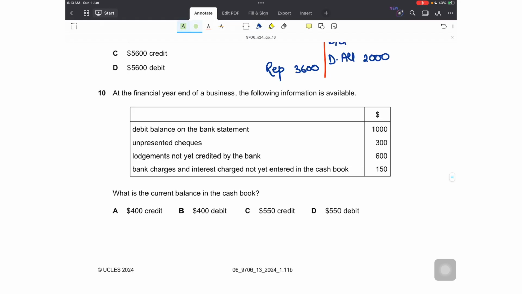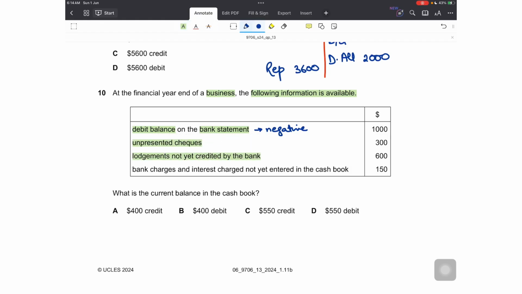Number 10. At the financial year end of a business, the following information is available. Okay, we have debit balances on the bank statement. Debit balance on the bank statement means a negative balance. Credit balance means a positive balance, but debit balance on the bank statement is a negative balance. Debit balance on the cash book is a positive balance, so opposite treatment. Then there are some unpresented checks.